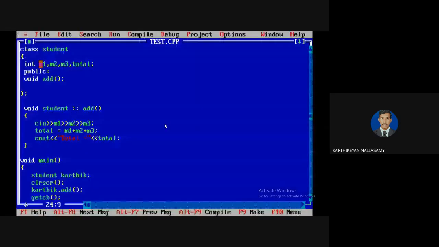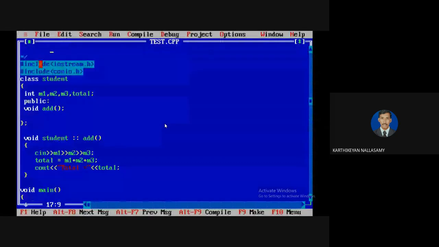So there are two possible ways functions can be defined, either inside of the class or outside of the class. If it is inside of the class, as usual, you define it there. If it is outside of the class, you have to use the scope resolution operator, using the class name and function name. So this is the way we create a class in C++. I hope you have a clear idea about this concept.